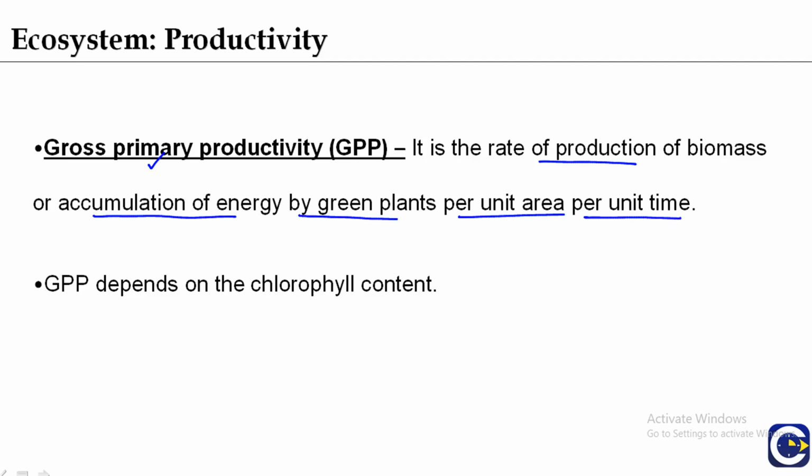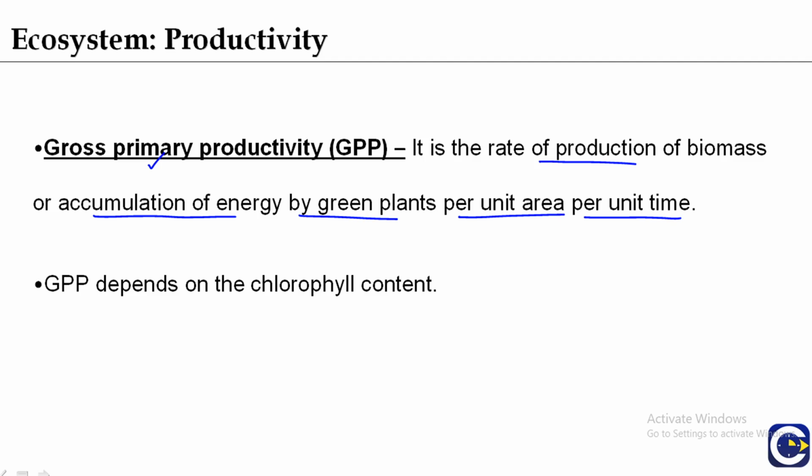And gross primary productivity depends on the chlorophyll content. If we look at the gross production of a tree, it can be defined as the total amount of sugar which is produced by the process of photosynthesis.